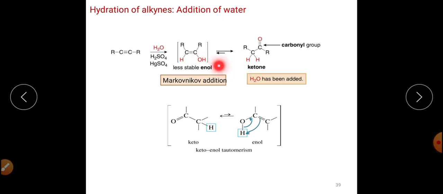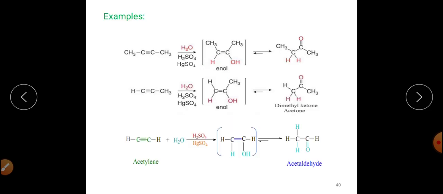So this is in tautomeric form. So this will tautomerize. This is basically a form of keto-enol tautomerization, right? Generally we have Markovnikov addition, and H2O is added to the carbon-carbon multiple bond. So we get this particular enolic form, which will get further converted into the ketonic form, right? So this is keto-enol tautomerization, and this is a method of conversion of particular alkyne into aldehyde and ketones.